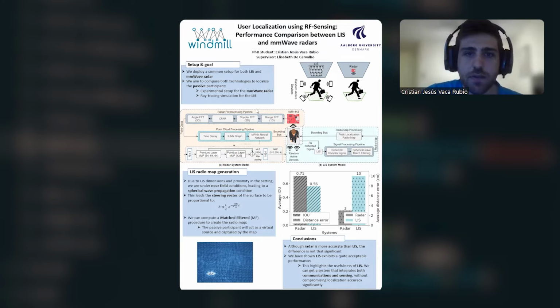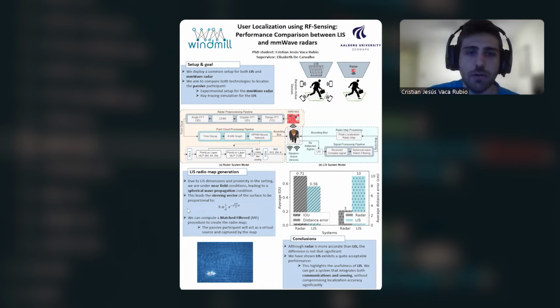First, on the left-hand side, we have the system model of the millimeter wave radar. Basically we send a signal, measure the reflection, and we have a two-step process: first, the radar processing pipeline, and secondly, the point cloud processing pipeline. We receive the signal, apply a range FFT, a Doppler FFT, the CFAR algorithm, and a 3D angle FFT, basically to get the point cloud. The point cloud is a kind of 3D representation of the environment.